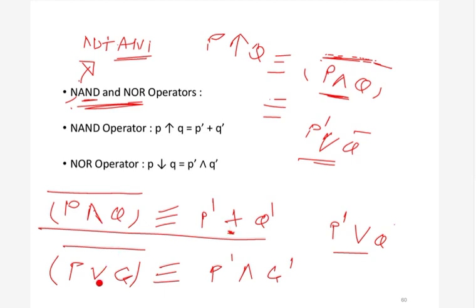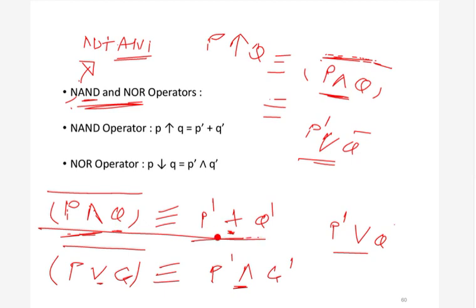I have written this formula further in the next slides, but I have explained it here also. How to prove this? You can easily prove this using a truth table. You make the truth table for this and the truth table for this, and you can see that the truth values of one are always the same as the truth values of the other. Similarly you can prove the other. Now, the NAND operator is nothing but not of AND, so it is p dash plus q dash.